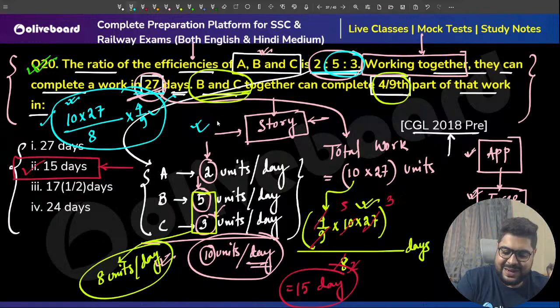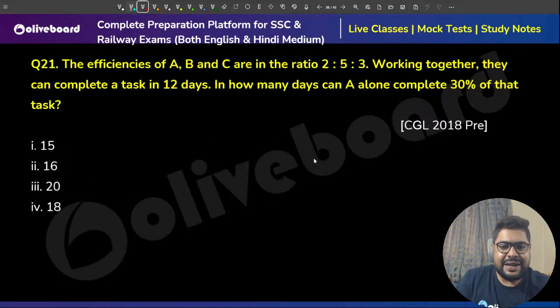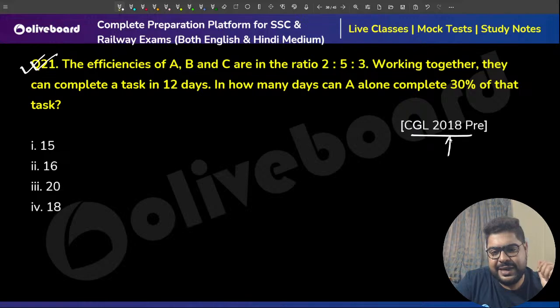Perfect. Next question. Very, very similar question again, from a CGL paper 2018.